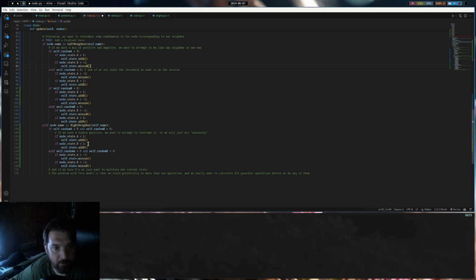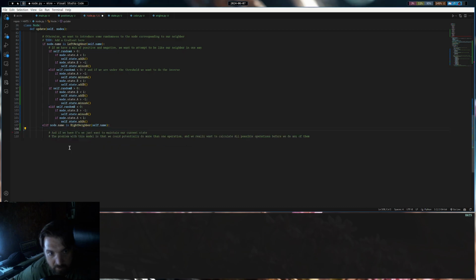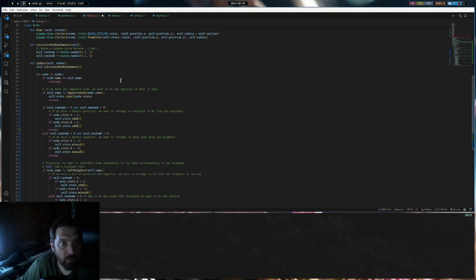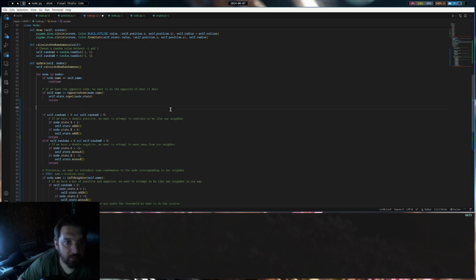And then if they're the right neighbor, we want to inverse this logic. This was the same logic we just pasted up above, so now we can say, if we have zeros, we want to maintain our current state. That's right. So we can actually set an exit early condition here.